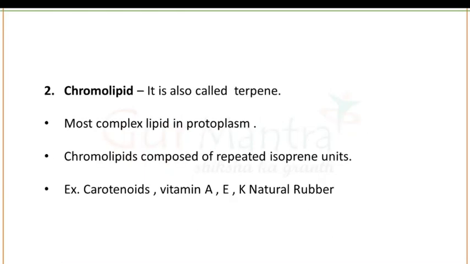Next is chromolipids. These are also known as terpenes, and these are the most complex lipids that are found in the protoplasm. When you talk about examples of chromolipids, we have carotenoids, vitamins A, E, K, and natural rubber.